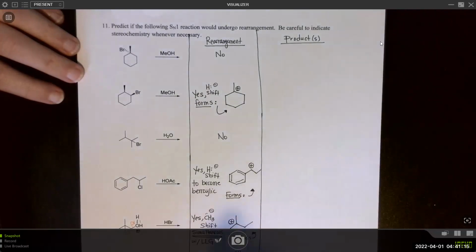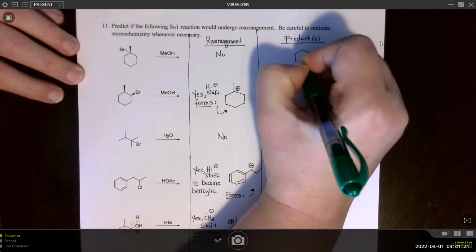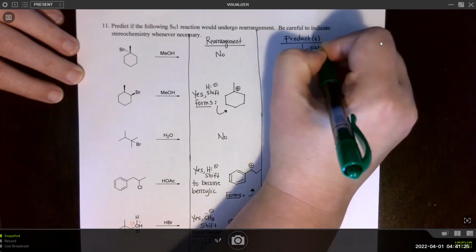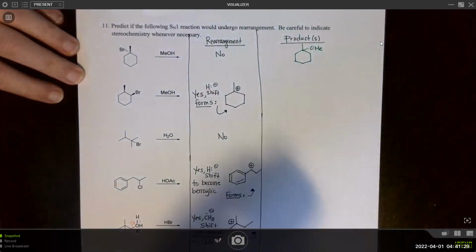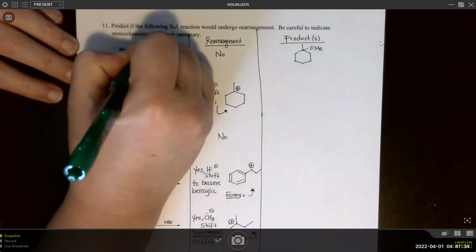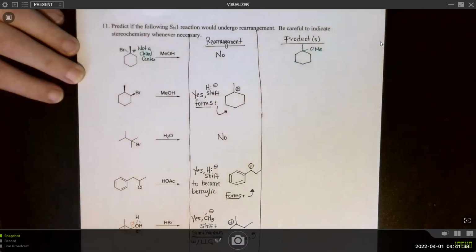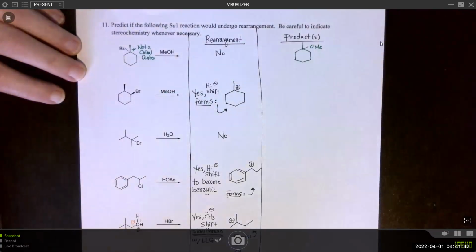And we certainly don't need to draw enantiomers if there's no chiral center. So we can go ahead and draw in. The hydrogen gets lost through proton transfer. We'll just make a little note, not a chiral center.